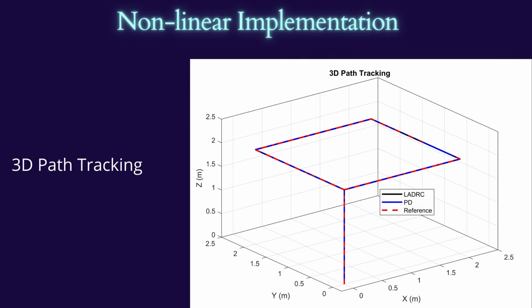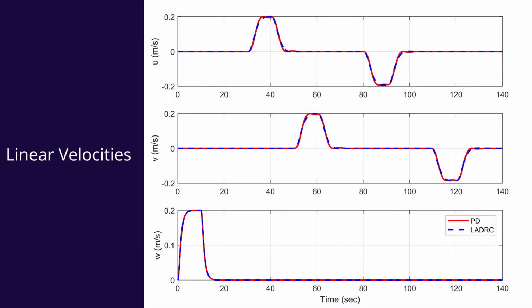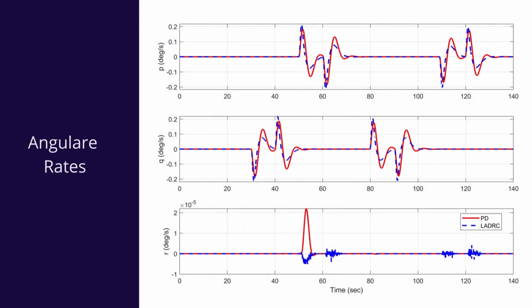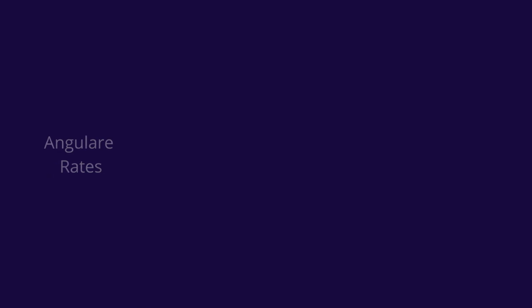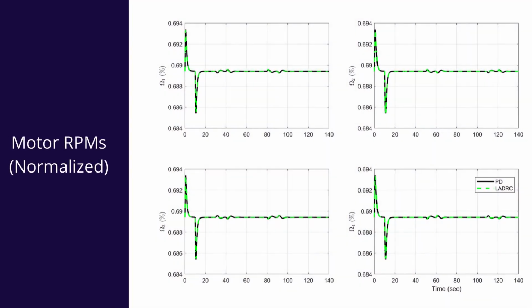Here is the 3D path tracking response of a quadrotor with both controllers. This is the corresponding individual position responses. This is the response for the linear velocities. And this is the response for the angular rates. These are the corresponding Euler angles. And finally, this is the plot for the control actuation, which is RPMs of the motors.